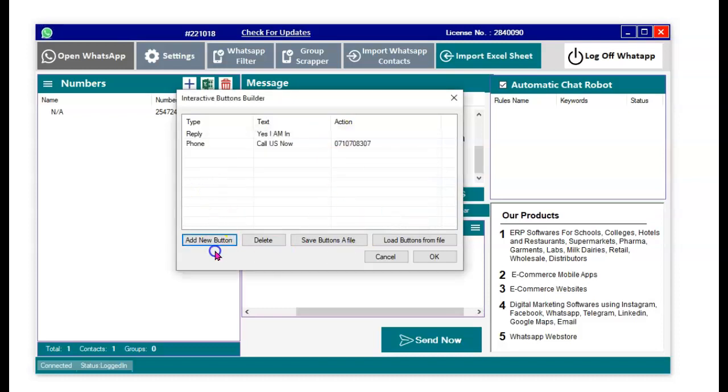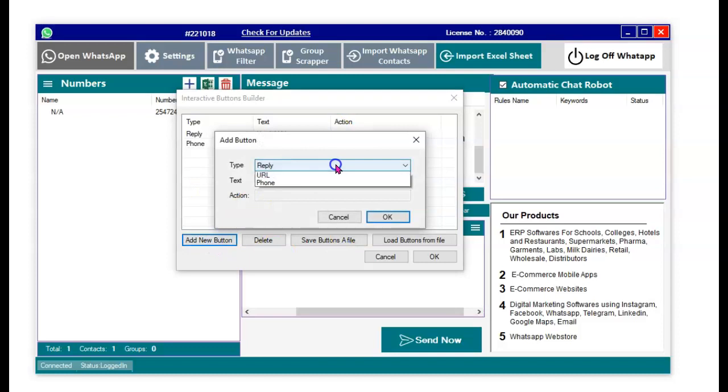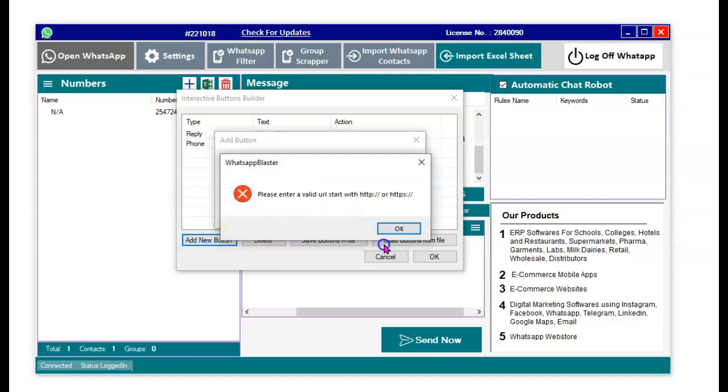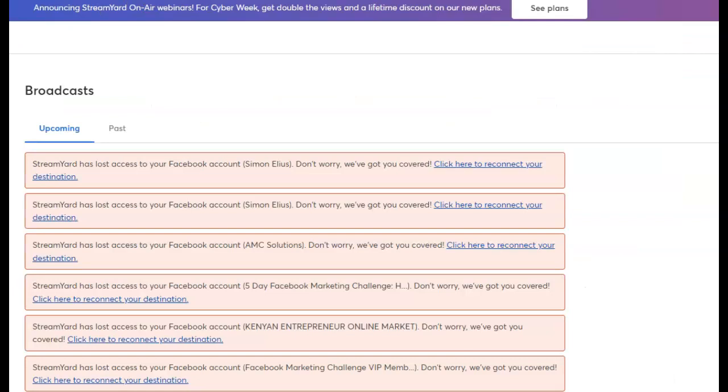Okay. I can add another button here for URL. Now, in this case, I want to send my customers to our website. So, visit our website. Okay. So I'll do the URL here, www.google.com. So the moment they click on that link, they'll be directed to it. Of course, there's need for HTTPS. So let me just do that.